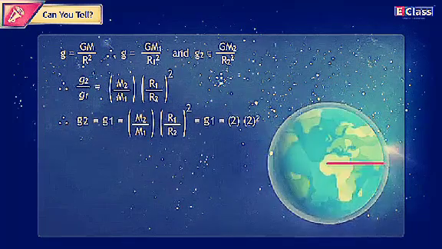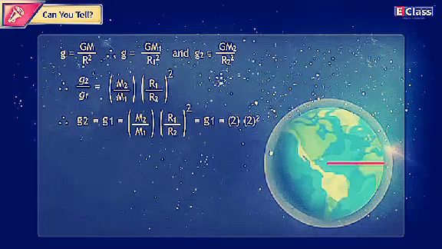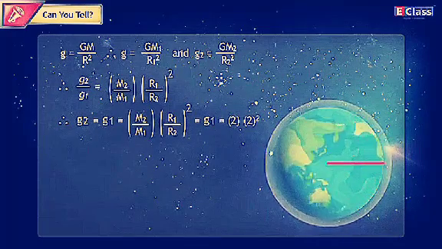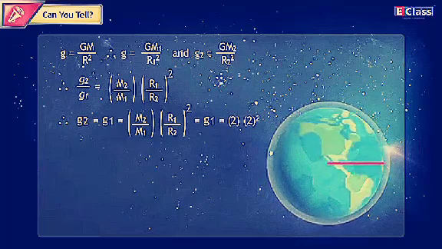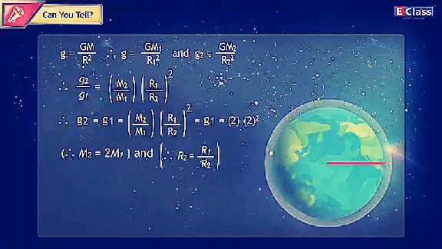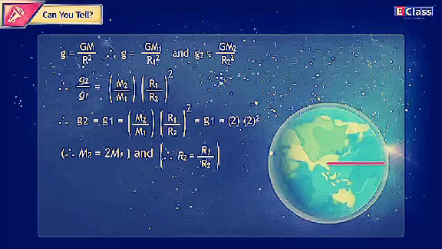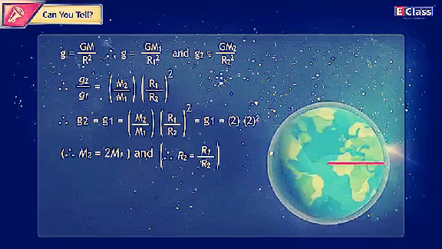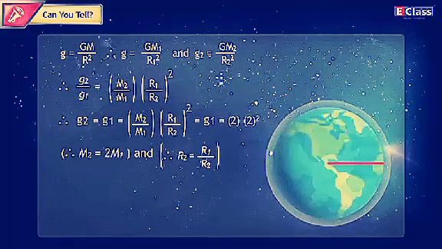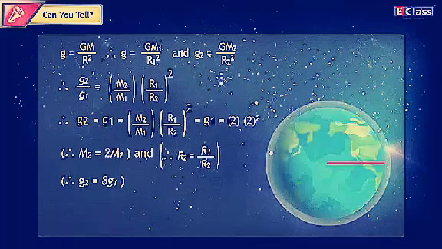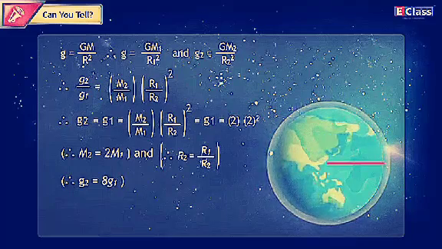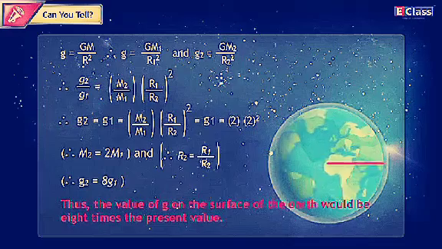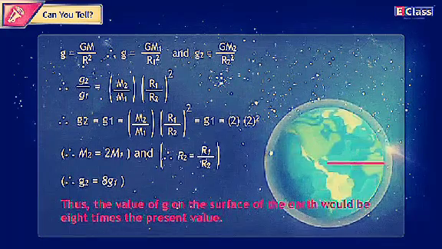Therefore, g2 = g1 × M2 upon M1 × (r1 upon r2)², that is g1 × 2 × 2², because M2 = 2M1 and r2 = r1 upon 2. Therefore, g2 = 8g1. Thus, the value of g on the surface of the earth would be 8 times the present value.